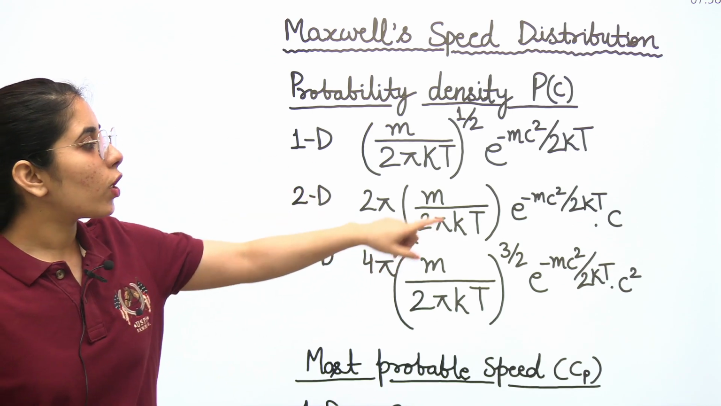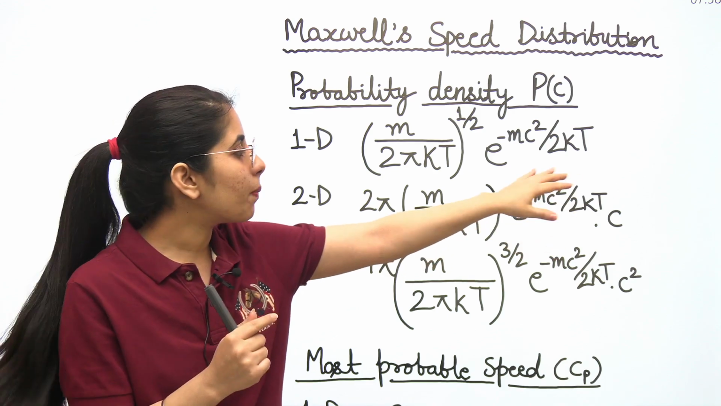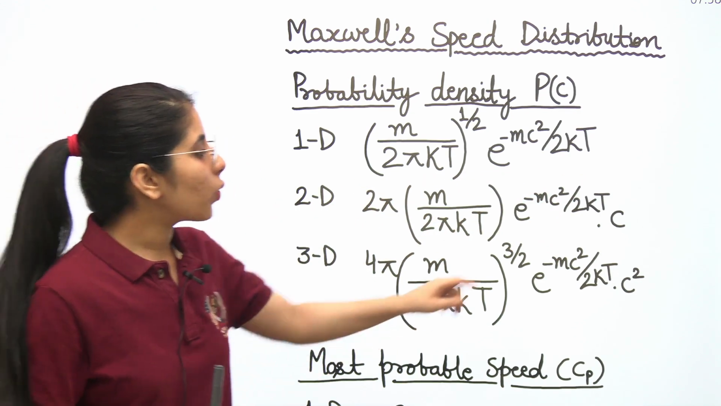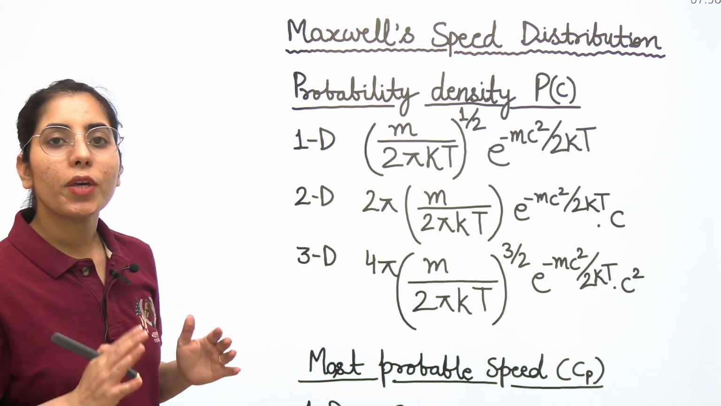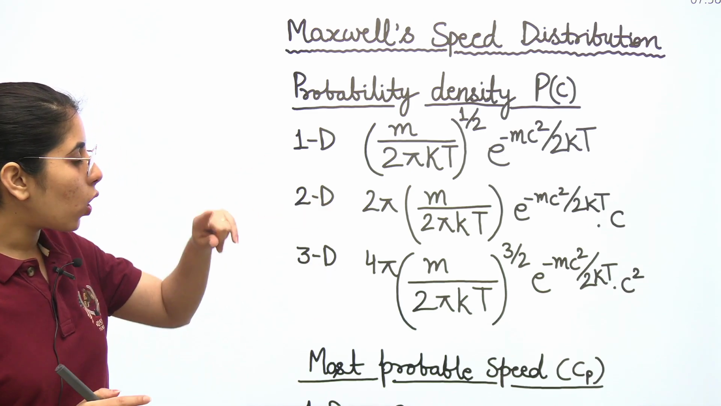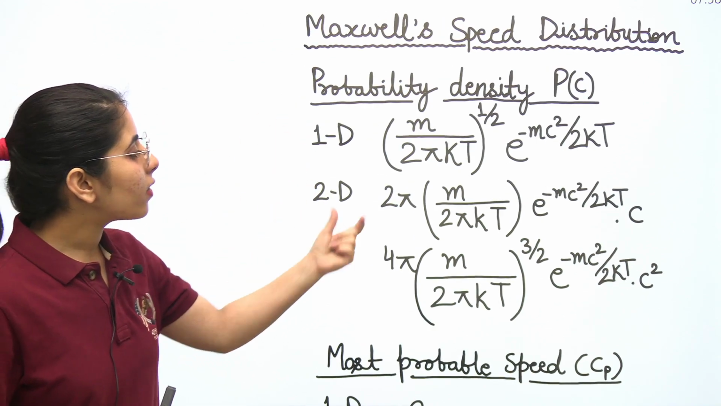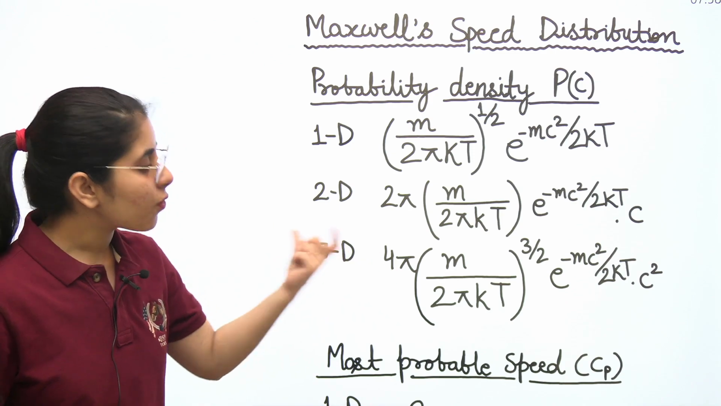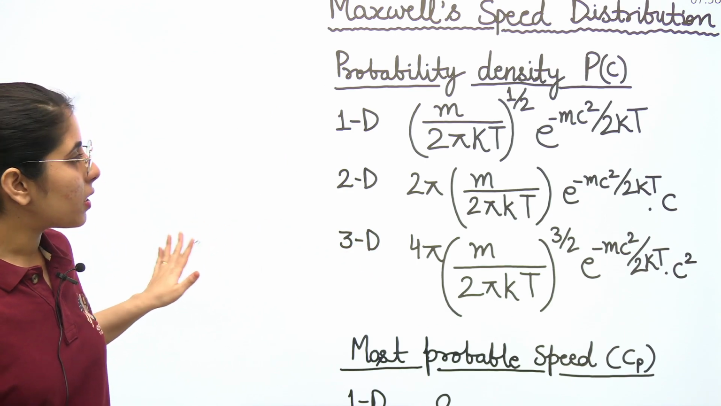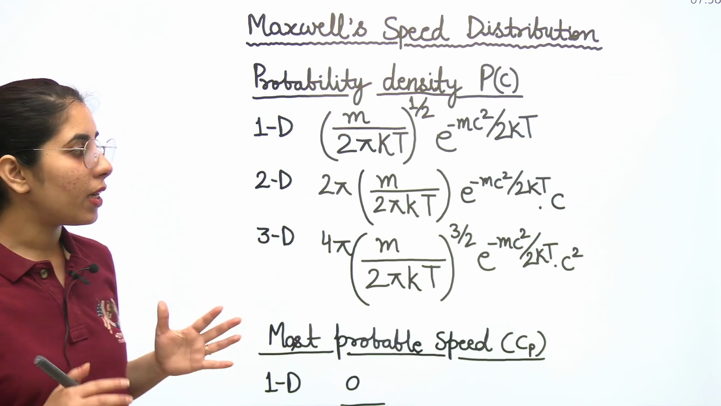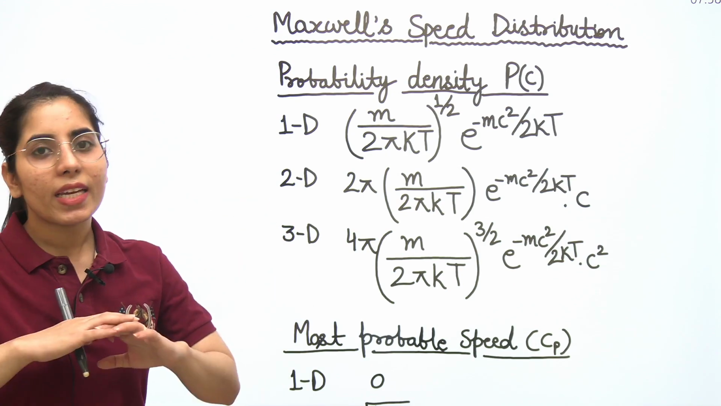But after that, if you observe, in the first there is no term, just this expression, with no speed term multiplied. But in the second one, you can see c has been multiplied. In the third one, you can see c square has been multiplied. So this is how we are going to have the difference in the formulae. Along with that, there is no pi term multiplied in the 1D case, but in the 2D case 2 pi has been multiplied, and in the 3D case 4 pi has been multiplied. So that is the difference you need to observe regarding the probability density, and I hope it's going to make everything simple and easy for you to consider these important expressions to solve any such question based on it.